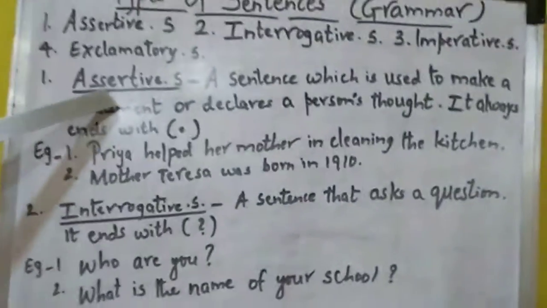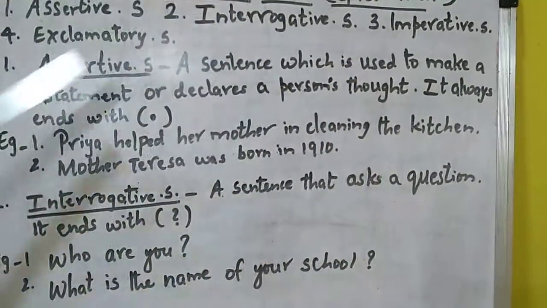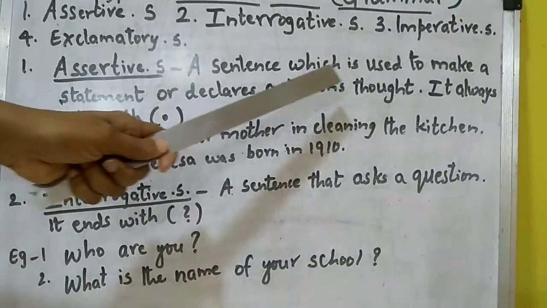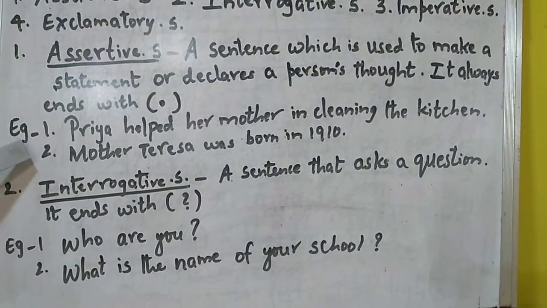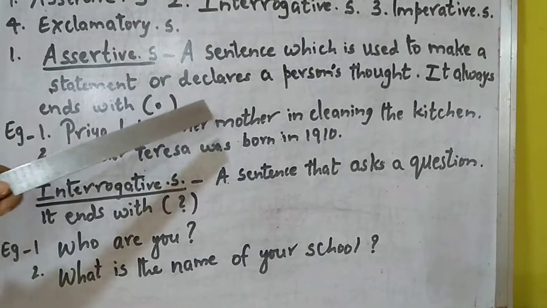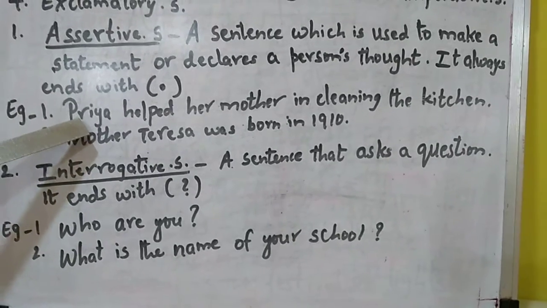So let me have a recap on assertive sentences. Look at the board. Assertive sentence: a sentence which is used to make a statement or declare a person's thought. It always ends with a full stop. For example, Priya helped her mother in cleaning the kitchen. Here it is giving a complete thought about Priya.